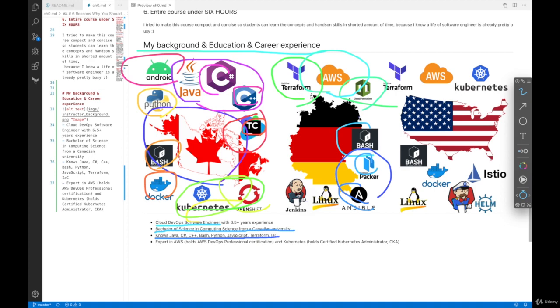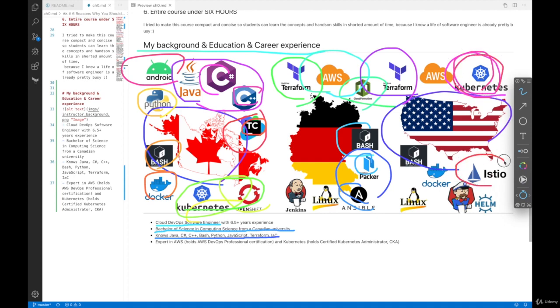And currently, I'm working at a US company in San Francisco as a cloud DevOps engineer. So what I do on a day-to-day basis is using Terraform to set up all the AWS infrastructure, including AWS EKS. And within the EKS cluster, I'm responsible for configuring and administrating Kubernetes objects.